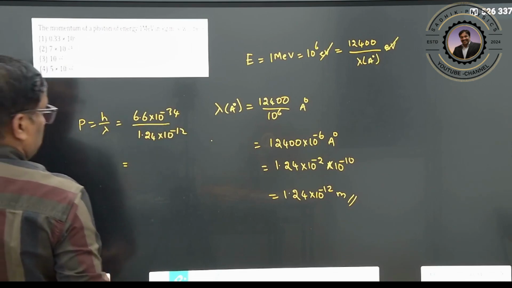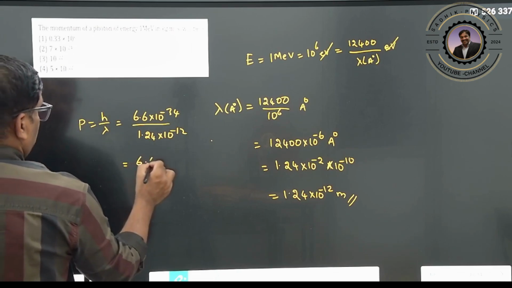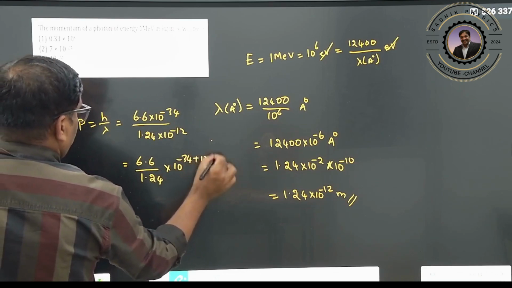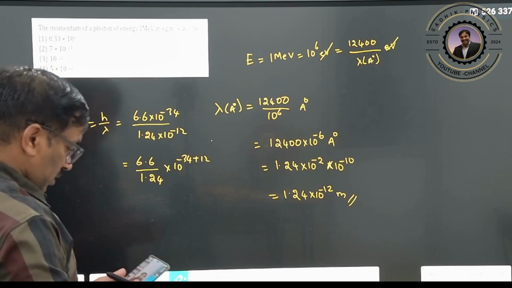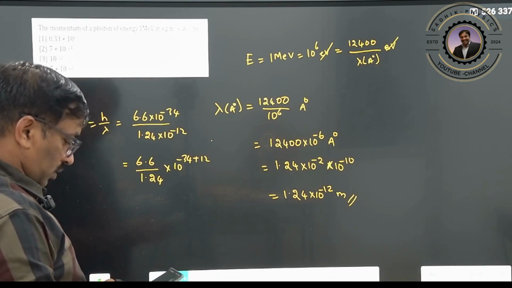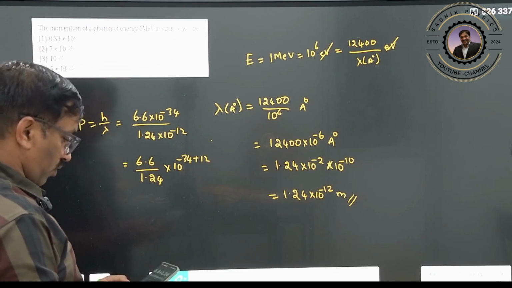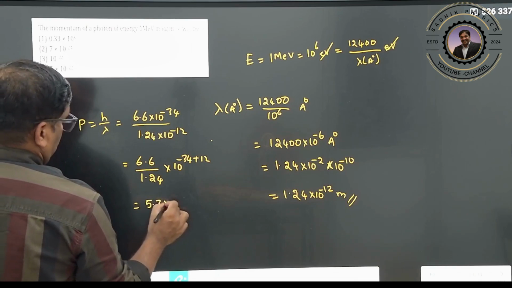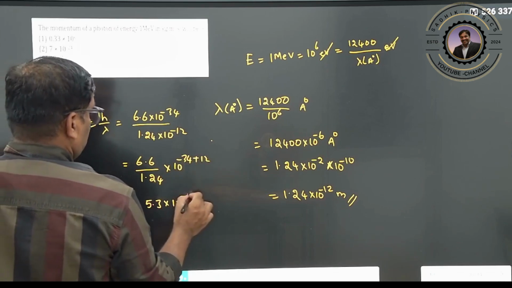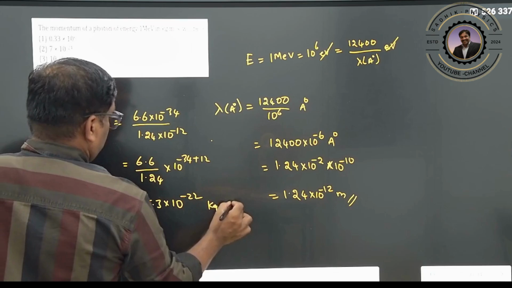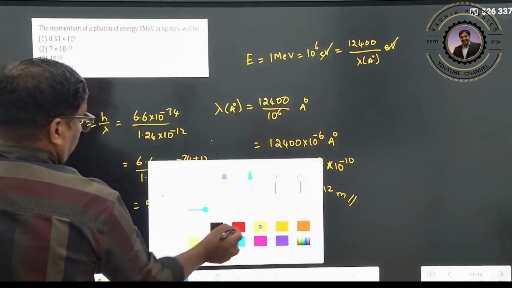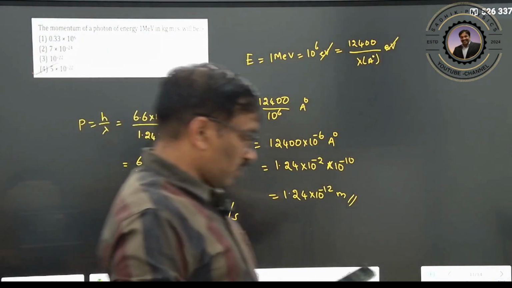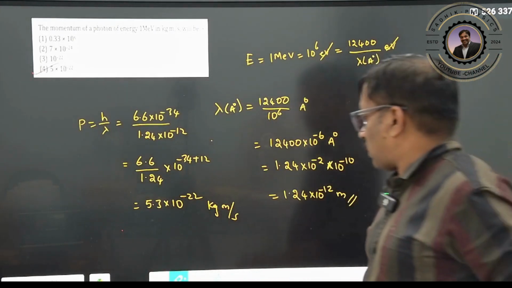So 6.6 divided by 1.24 into 10 to the power of minus 34 plus 12, which is 5.3 into 10 to the power of minus 22 kg meter per second. So approximately 5 into 10 to the power of minus 22 will be your answer.